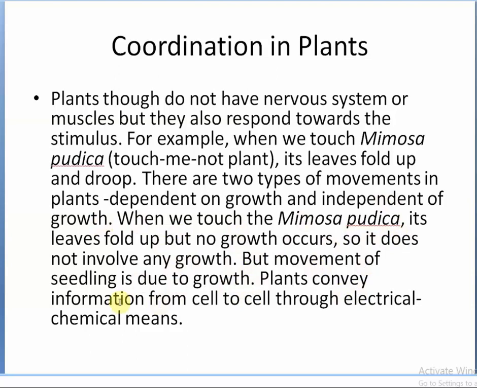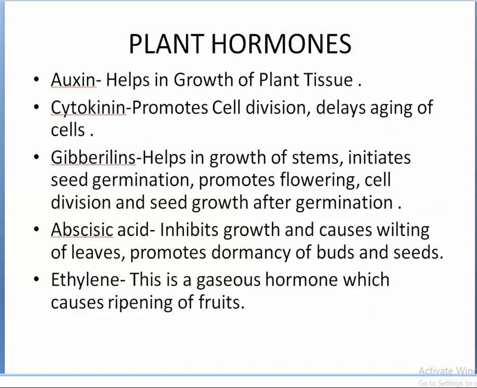Plants convey information from cell to cell through electrical and chemical means. So how do plants convey information from one cell to another? It is through electrical chemical means. Right after that, let us proceed to the plant hormones. There are certain plant hormones. Okay, sorry, before that I have skipped the growth related movement and the movement which is independent of growth. So let us discuss those first.